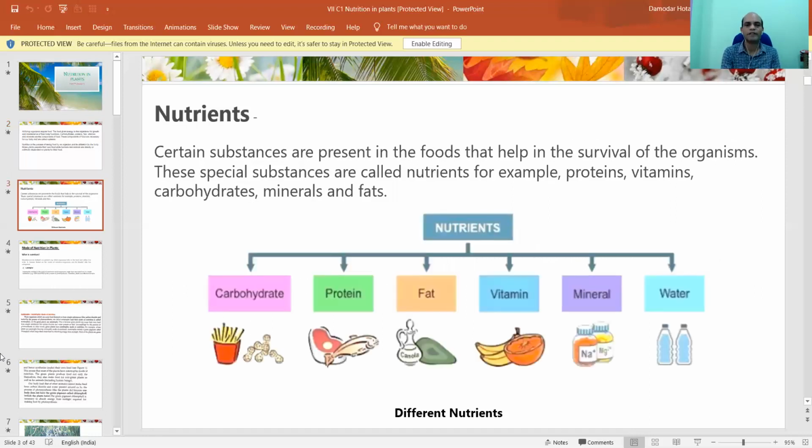Look, this is nutrients. What do you mean by nutrients? A very simple fundamental thing we will discuss here. Certain substances are present in foods that help in the survival of organisms, and these substances are nutrients, for example, carbohydrates, protein, fat, vitamin, then mineral, and then water. Without these, our survival is next to impossible.